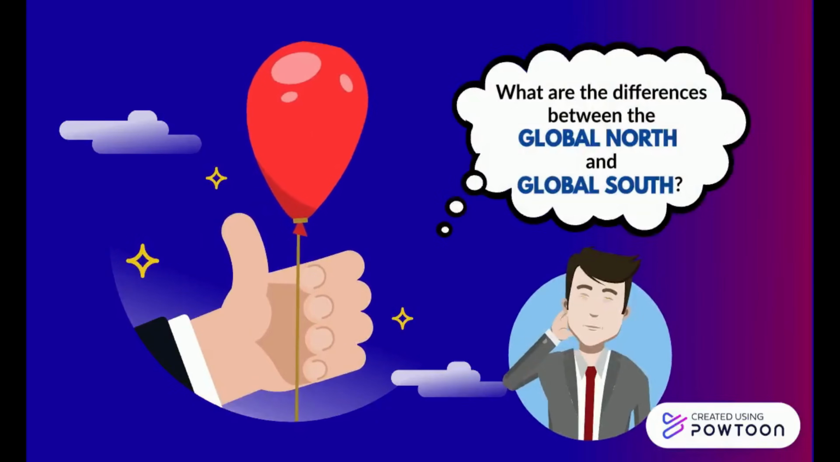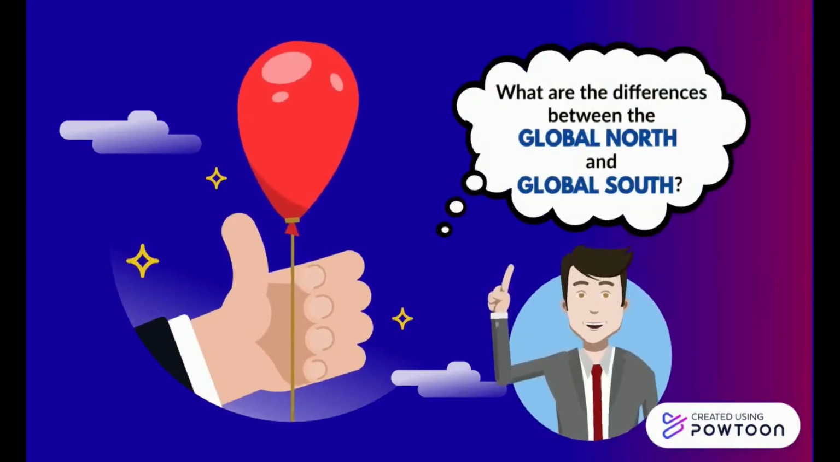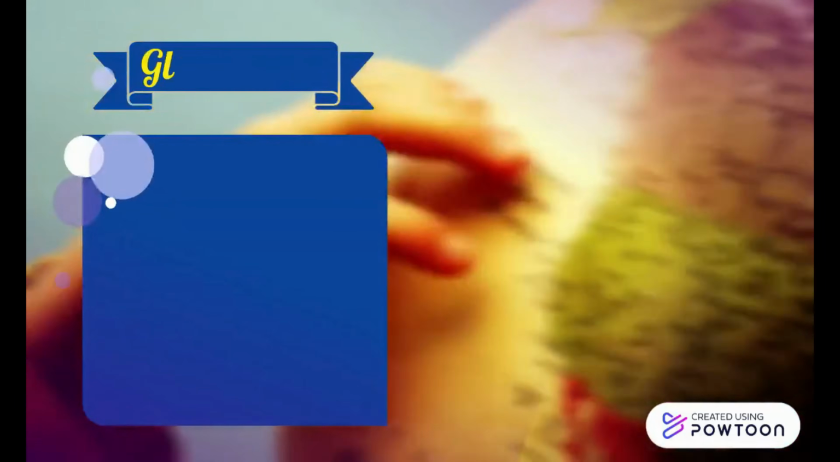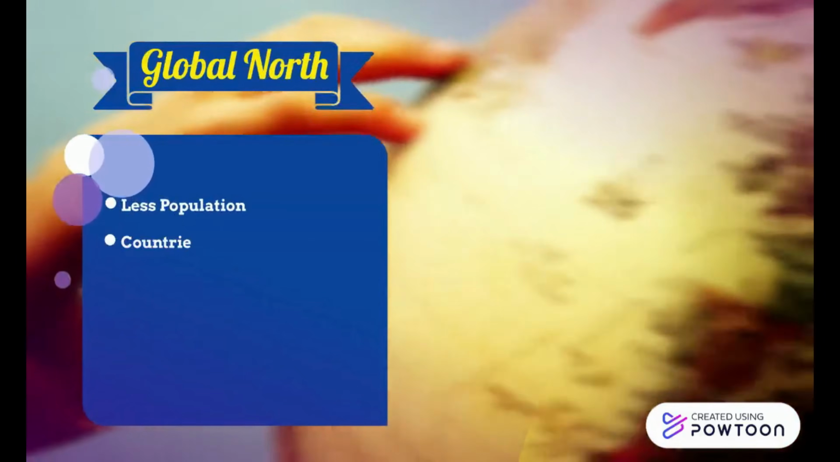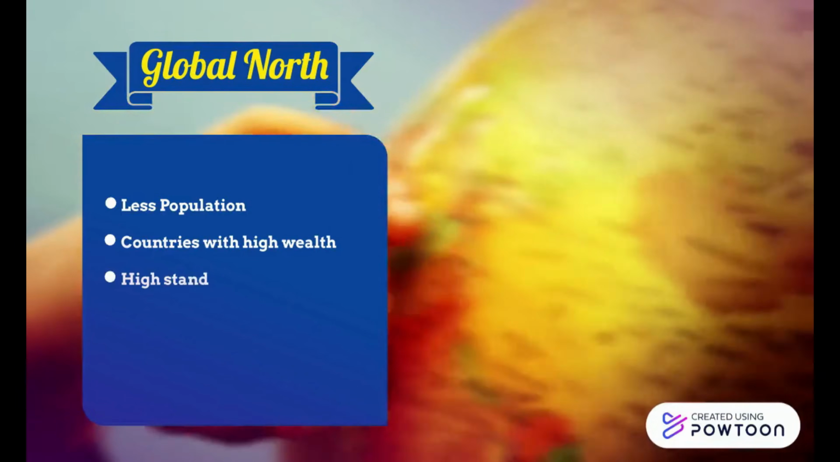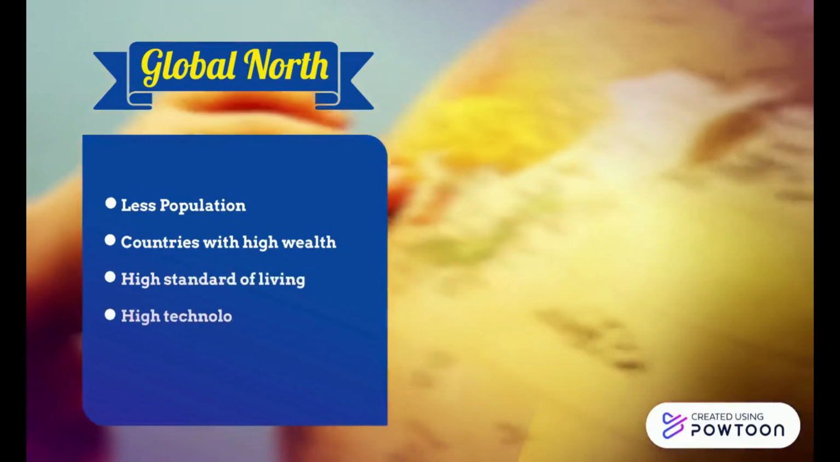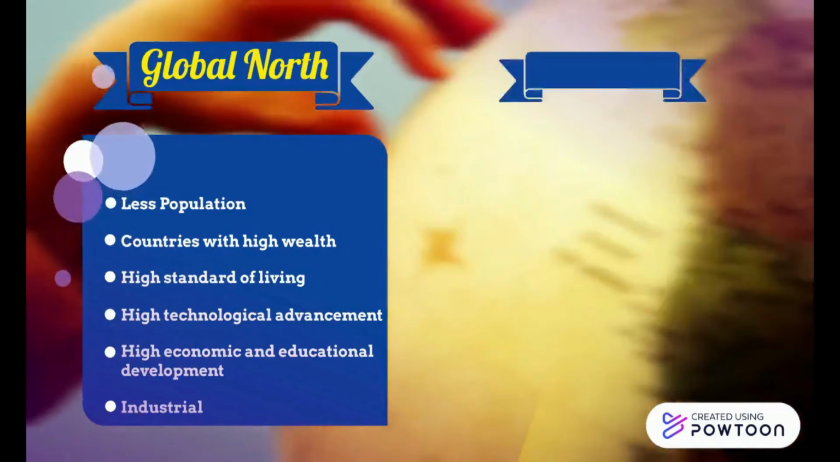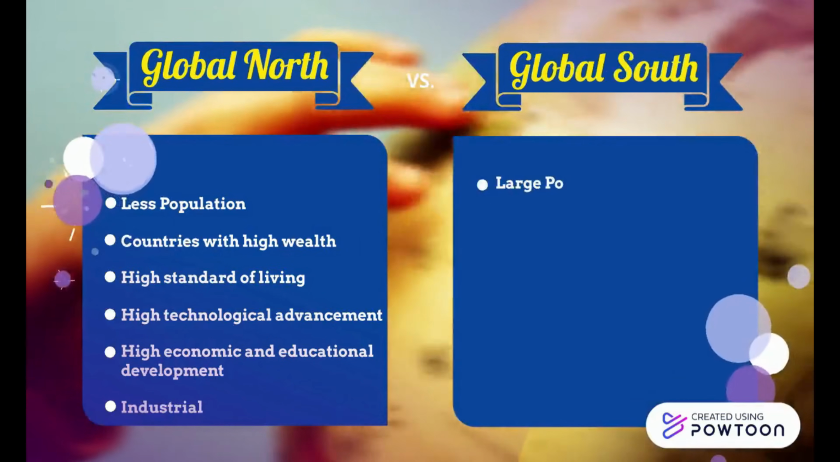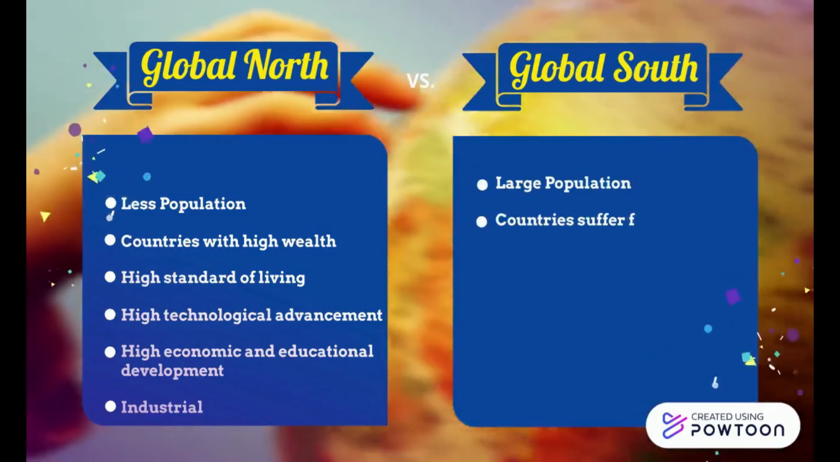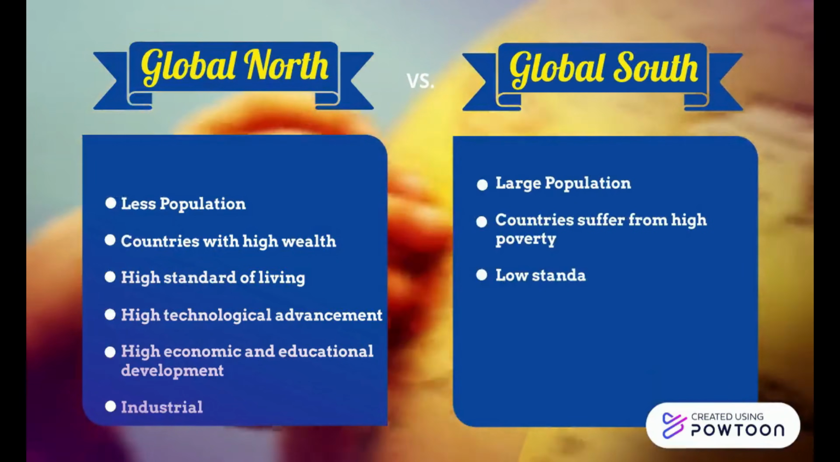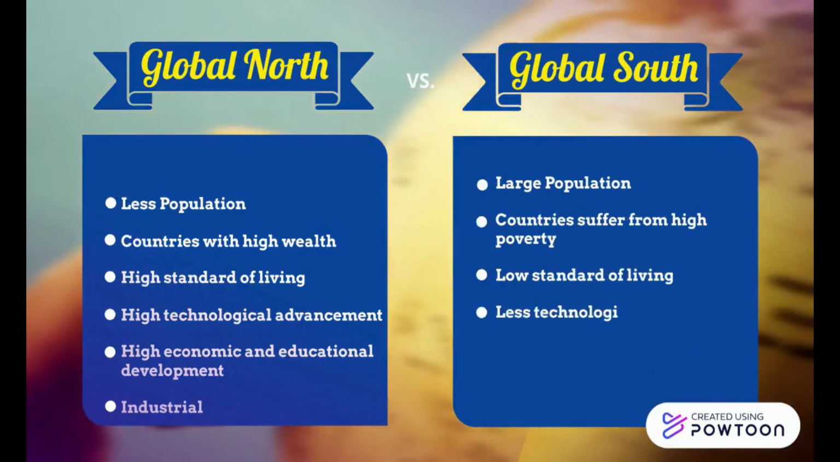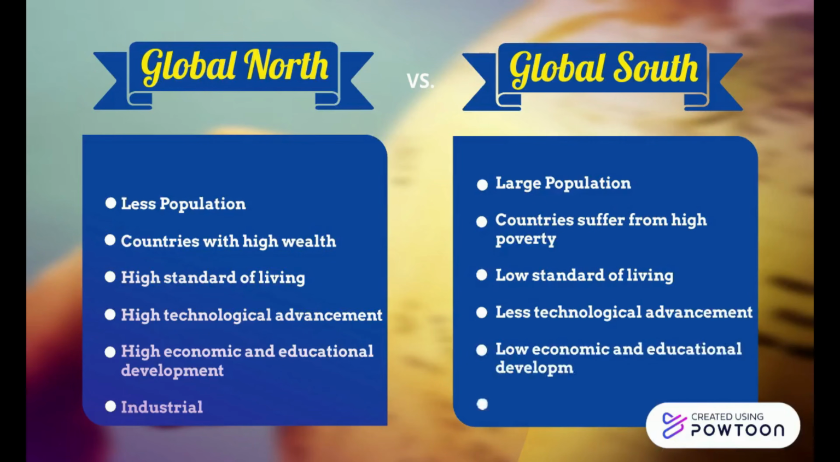What are the differences between the Global North and Global South? The Global North have less population. They are the countries with high wealth, high standard of living, high technological advancement, high economic and educational development, and they are more on industrial. While the Global South have large population, the countries suffer from high poverty, low standard of living, less technological advancement, low economic and educational development, and they are more on agricultural.